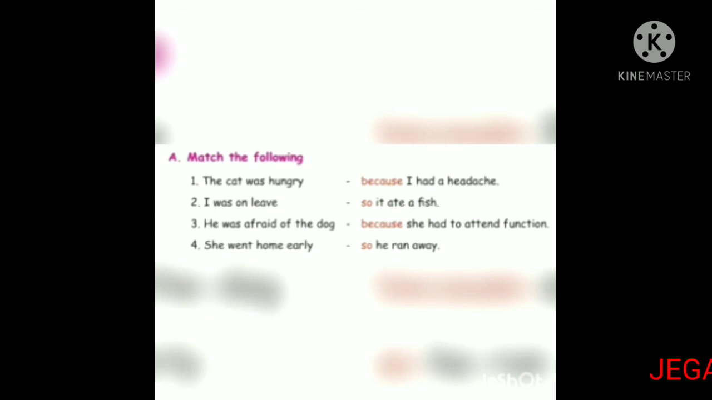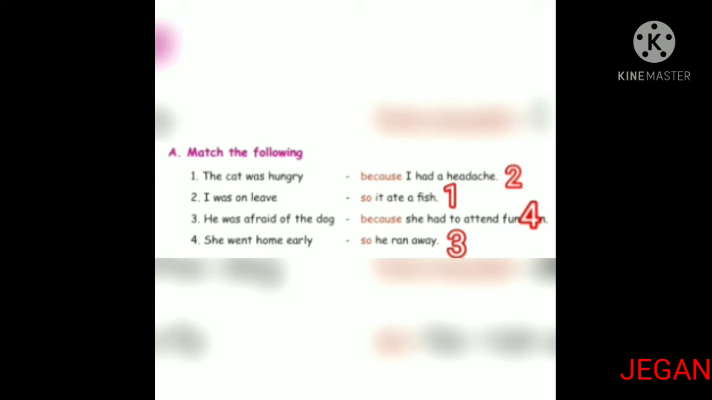She went home early because she had to attend the function. Okay, children, because we use for reason, so we use for result. Okay, children, let's see the next exercise.